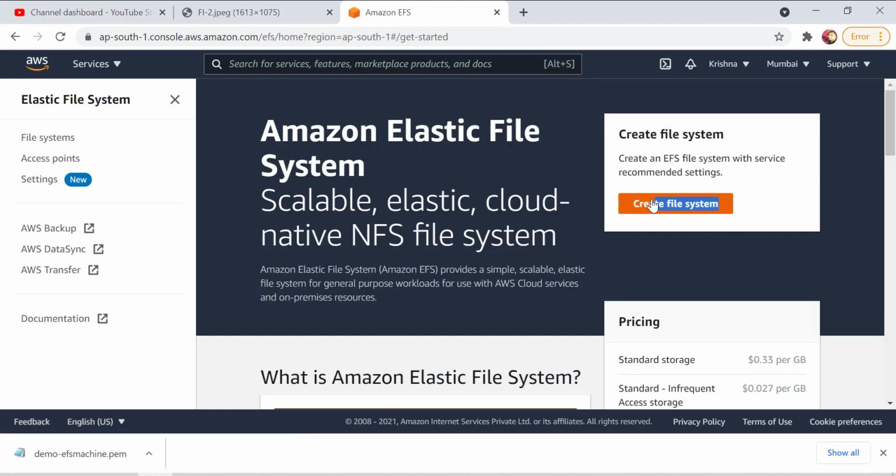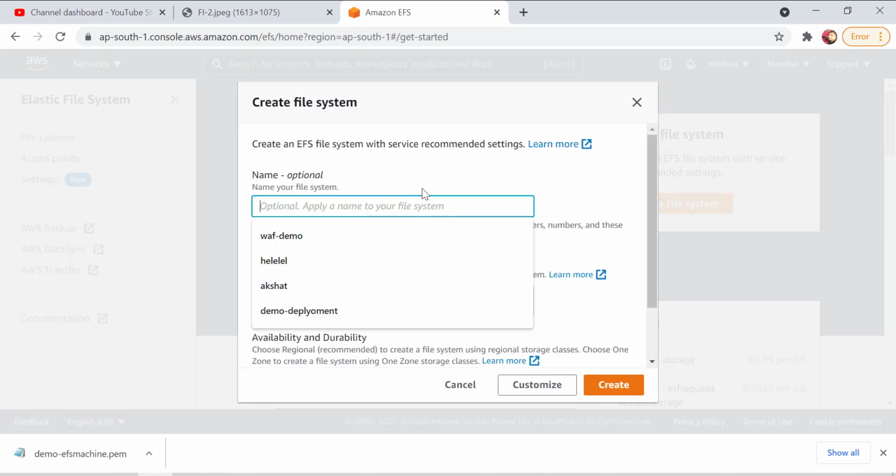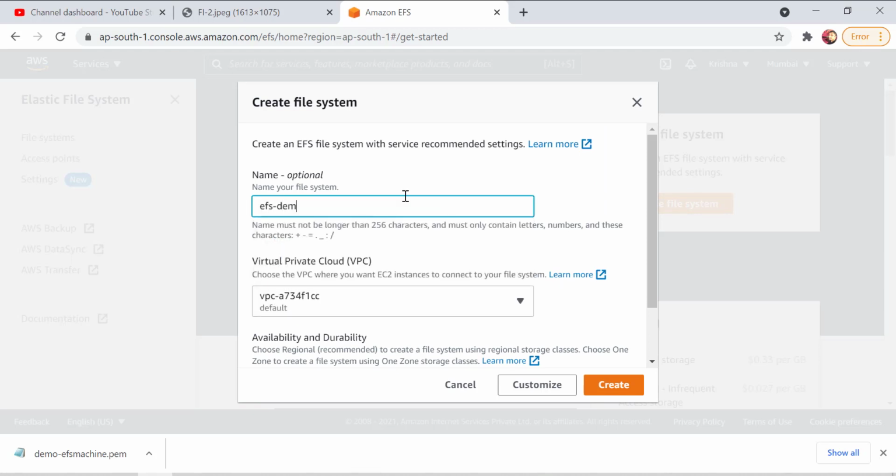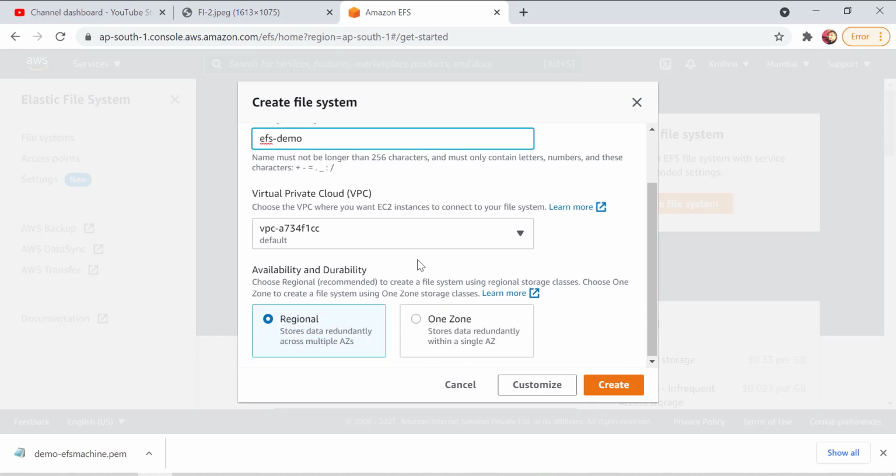Okay, first step would be to create a file system. So you need to click on create file system. You need to put a name here. So EFS demo, I'm just putting this particular name. I will keep my VPC as default because I don't have a VPC right now. For availability and durability, I will select regional. There is one more option, One Zone, where your data is stored redundantly within a single availability zone. Here in regional, your data is stored across multiple availability zones.